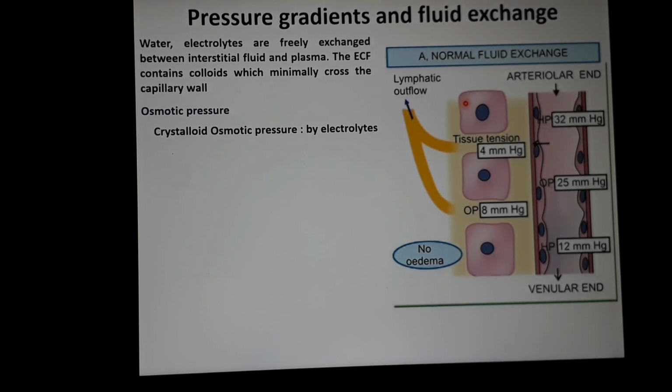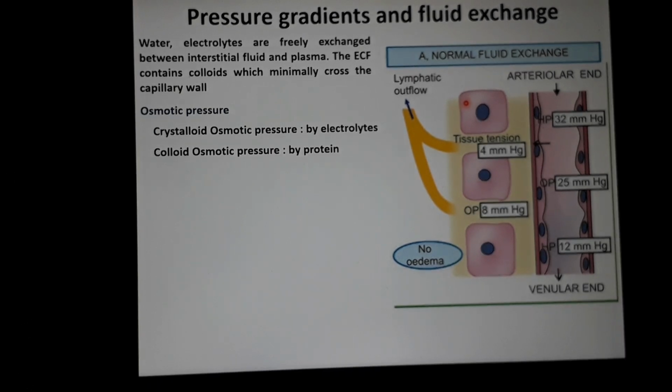This is exerted by the electrolytes present in the extracellular fluid compartment, and it comprises the major portion of the total osmotic pressure.